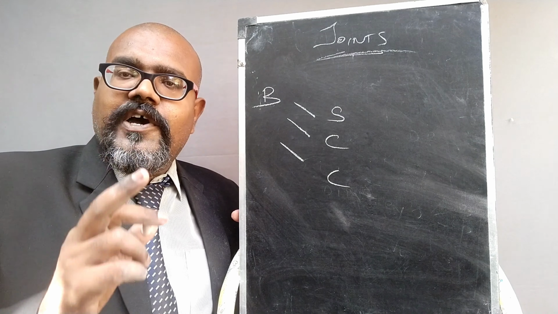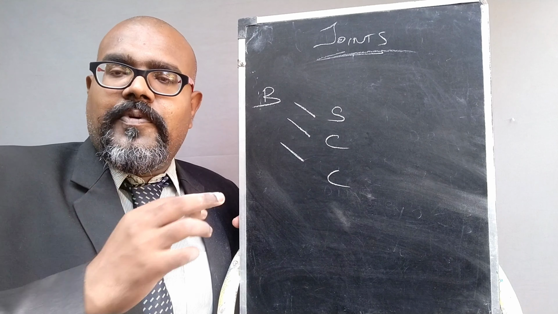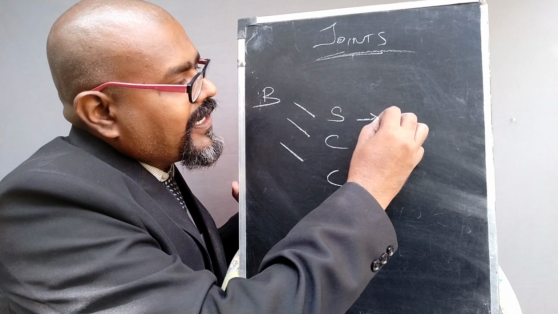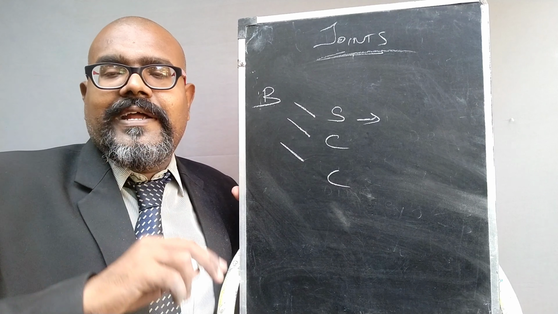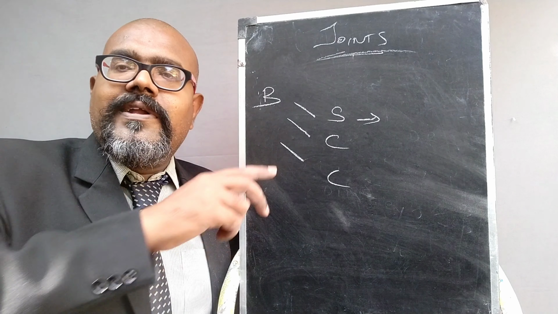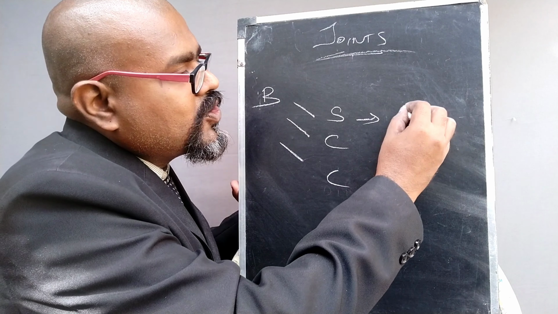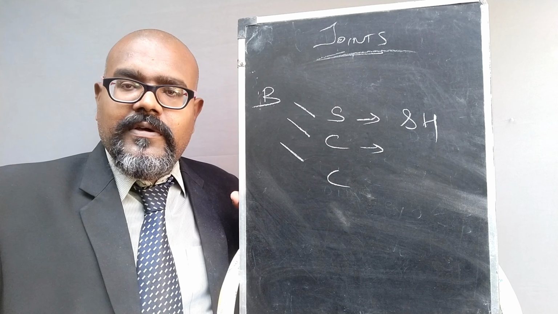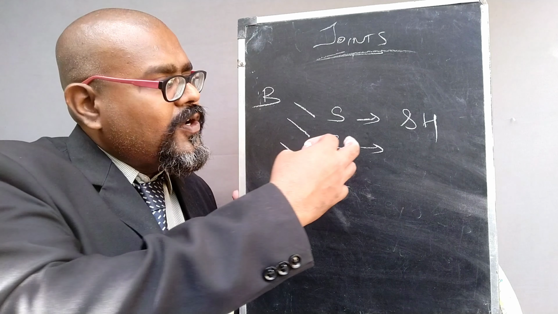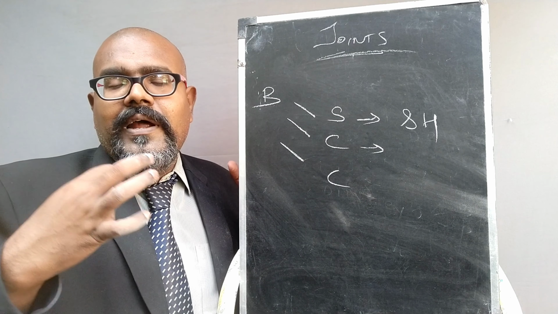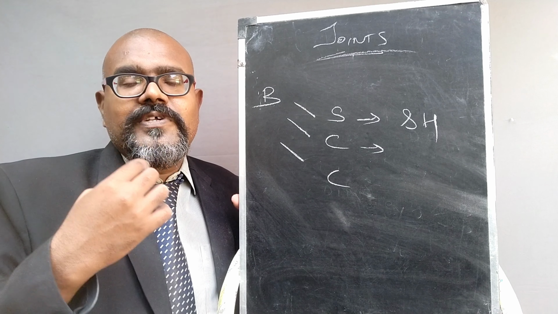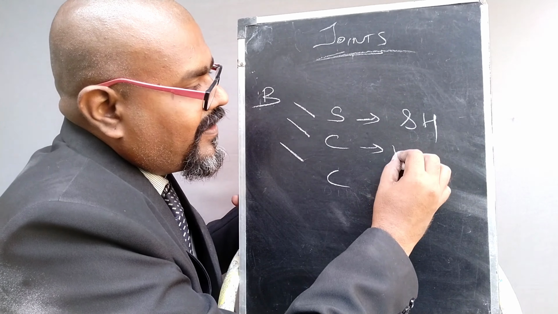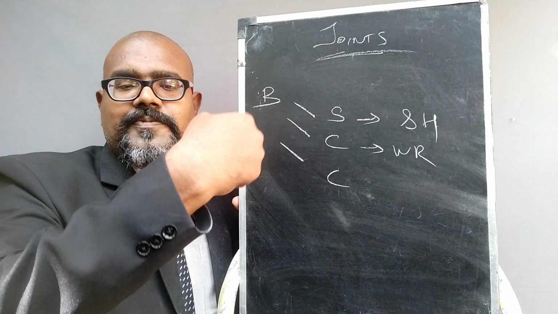So of course we know that joints are especially for movement support. Okay, so a simple joint is nothing but only 2 bones are connected. Only 2 bones are involved in this particular joint, especially in your shoulder joint. Okay, then a compound joint has more than 2. More than 2 joints are involved in this particular joint. Especially we can see it in the wrist joint. There are 2 or more joints present in the wrist.